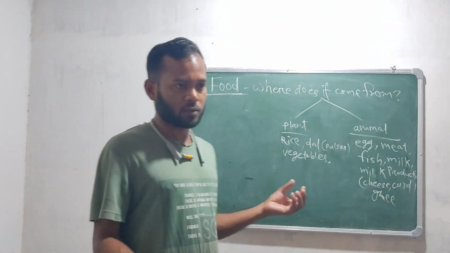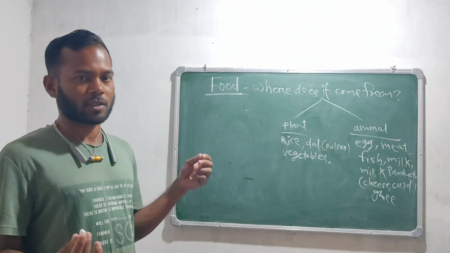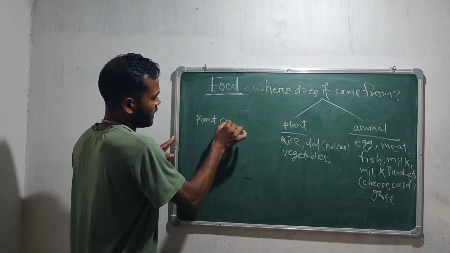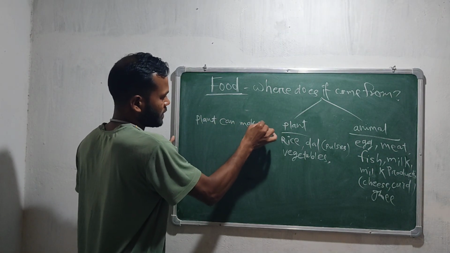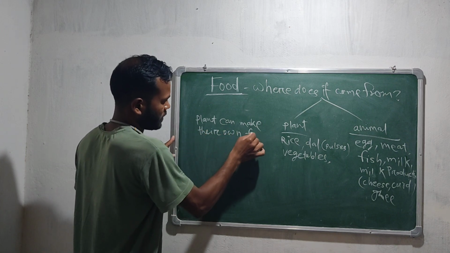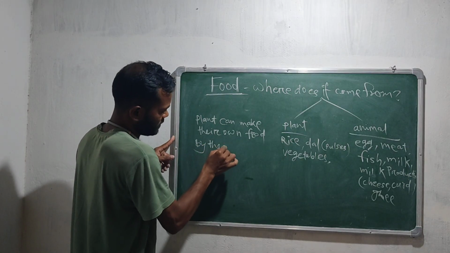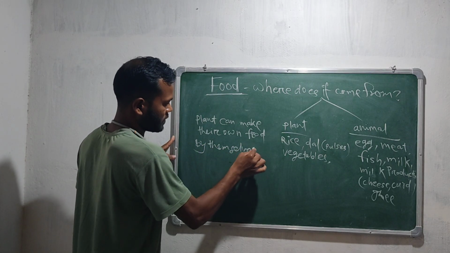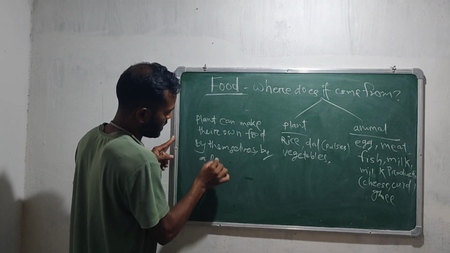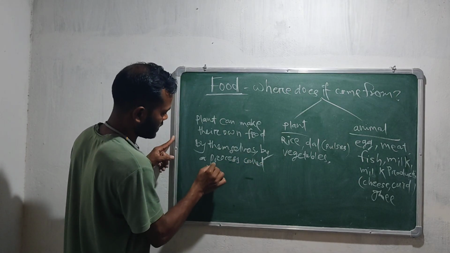So how do plants make their food? We have to consider this also. Plants can make their own food by themselves, by a process called photosynthesis.